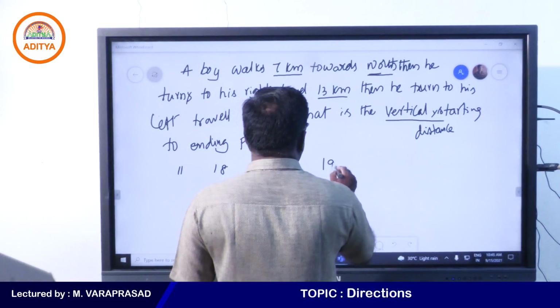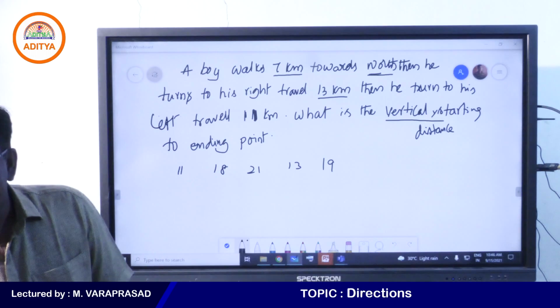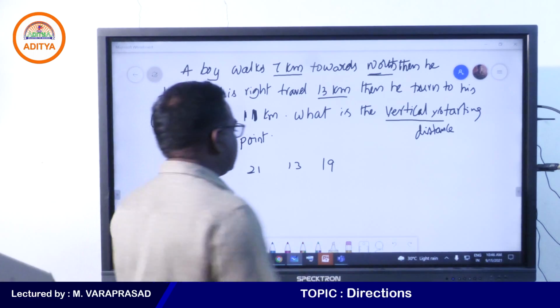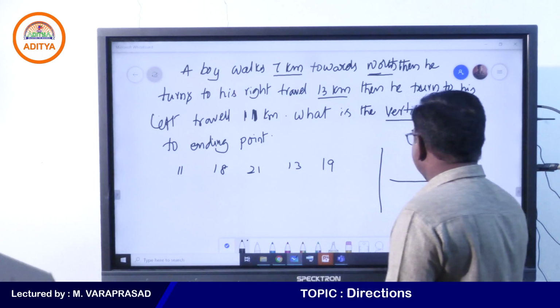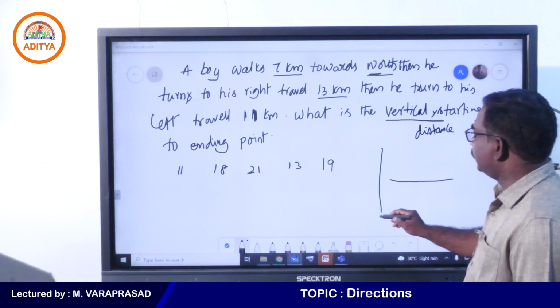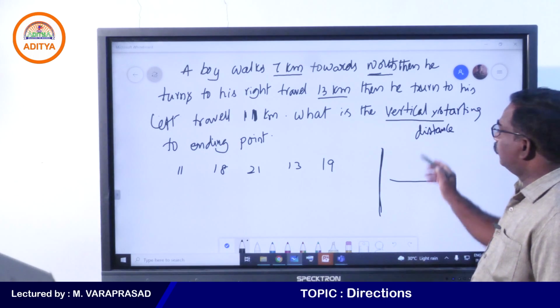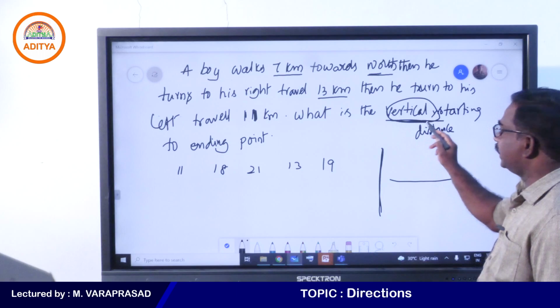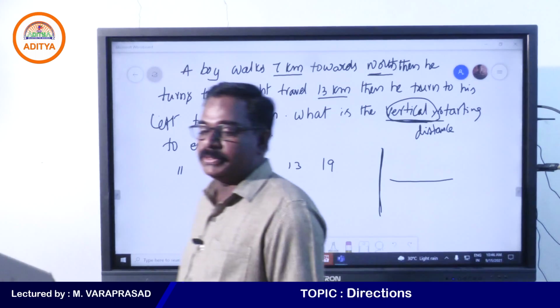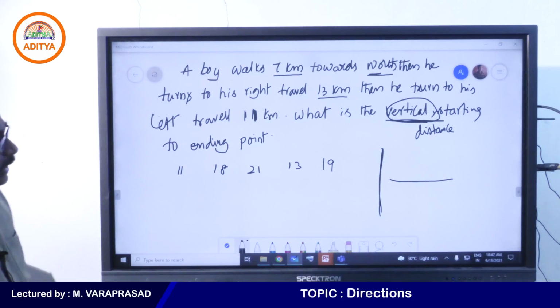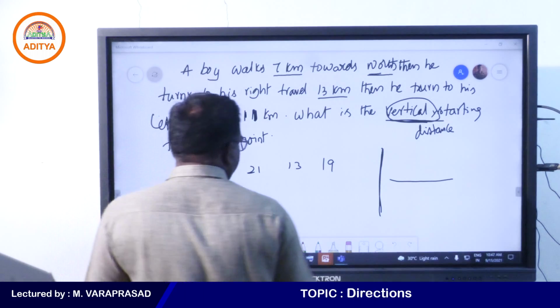Yes, my students, right. He is asking the vertical distance. This is called vertical distance, this is called horizontal distance. What is the vertical distance from the starting point to the ending point? Yes, my students, right? Yes, 18 is 100% correct, now we can discuss.